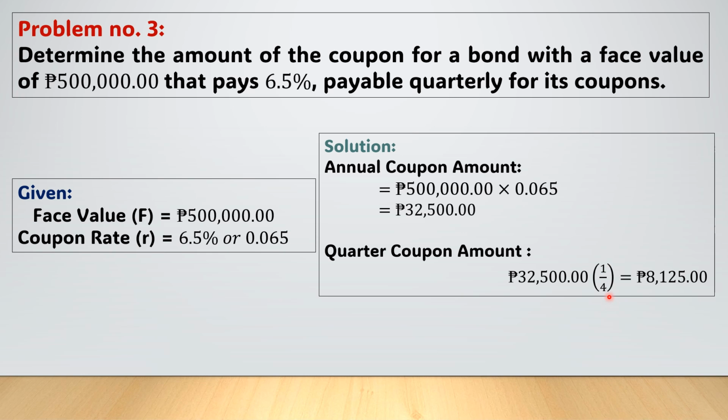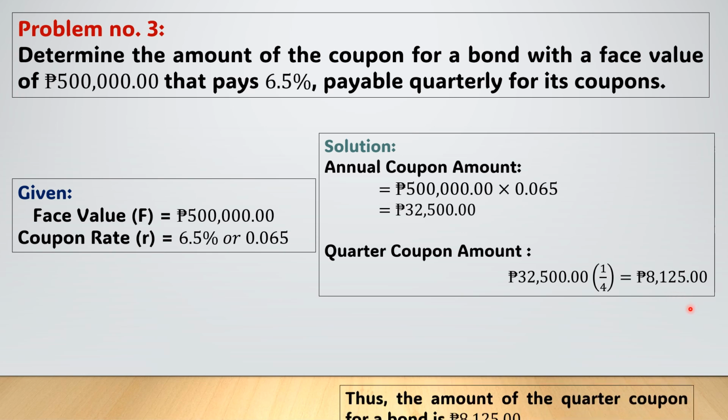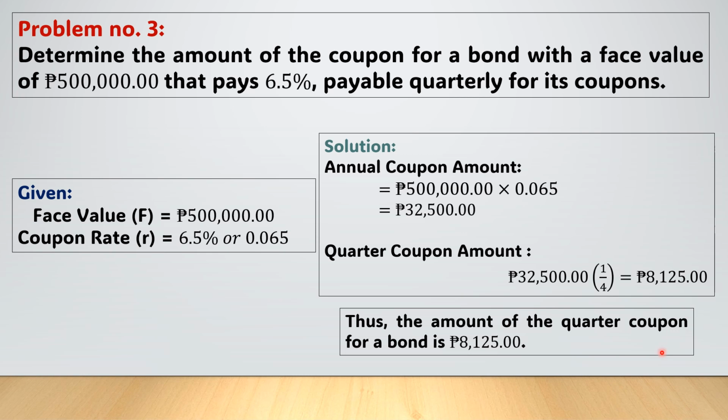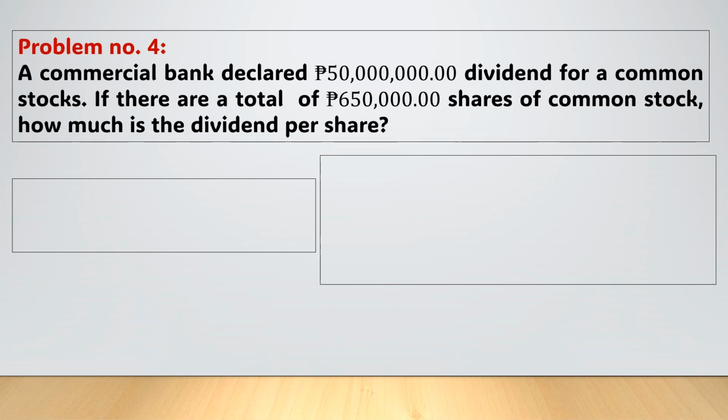Or pwede nating i-divide yung 32,500 pesos sa 4 because it's quarterly. No? M is equal to 4. And we have 8,125 pesos. Okay? So that's the amount of the quarter coupon for a bond is 8,125 pesos.